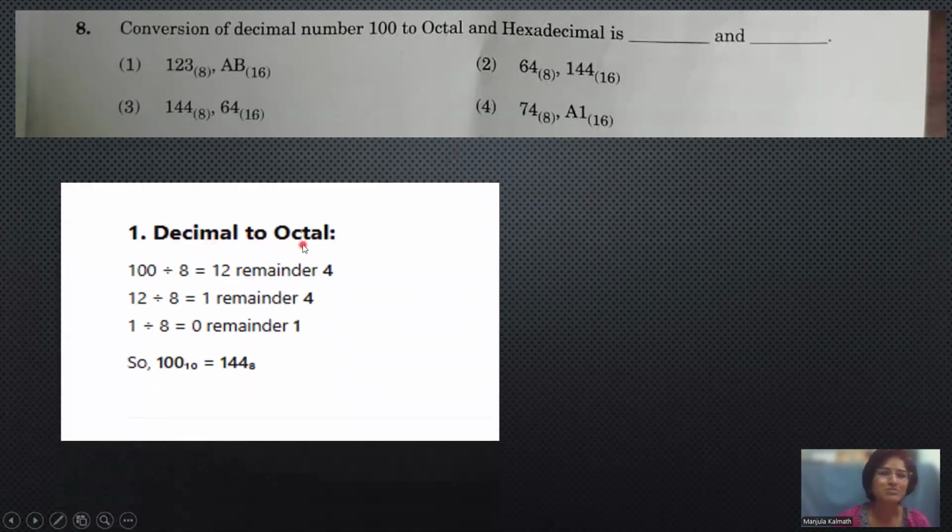So here we have decimal to octal. I'll divide the 100 with 8. 100 divided by 8, here we have 12 as quotient and 4 as remainder. Then the next quotient will be divided by 8. Then the quotient is 1 and the remainder is 4. Then the quotient 1 will be divided by 8, the quotient is 0 and the remainder is 1. So we have to collect the remainders from bottom to top. That is 144. So 144 is the octal.